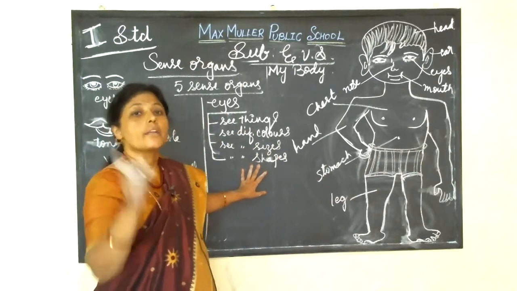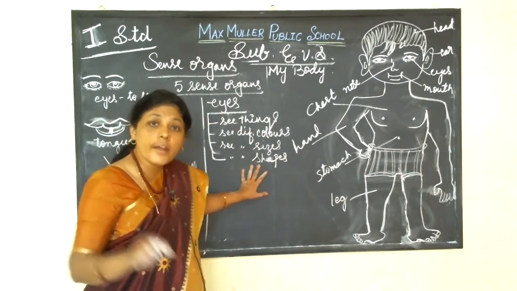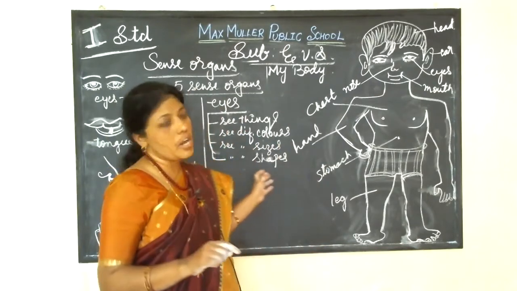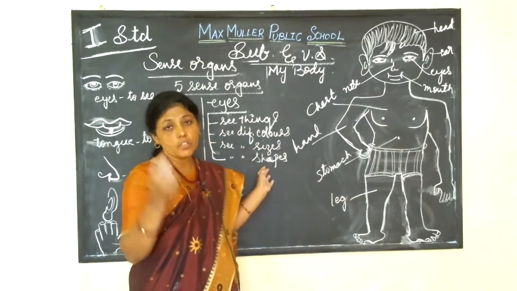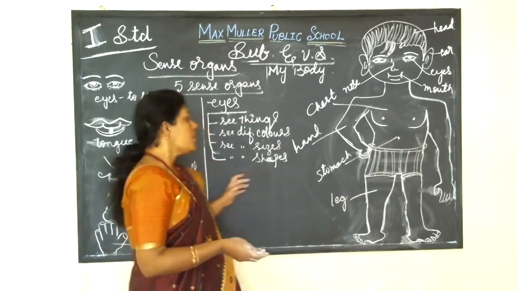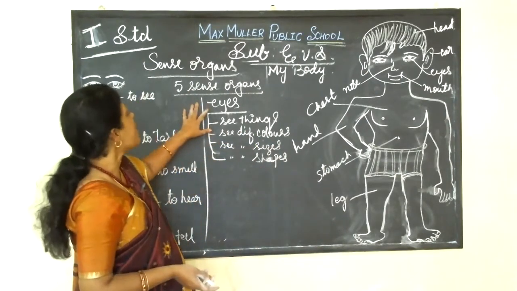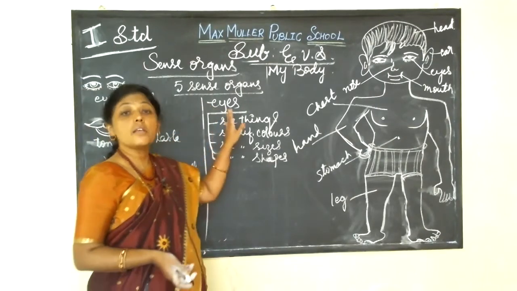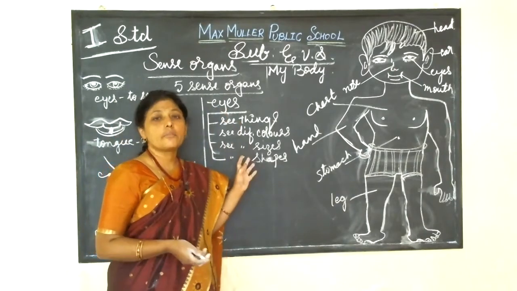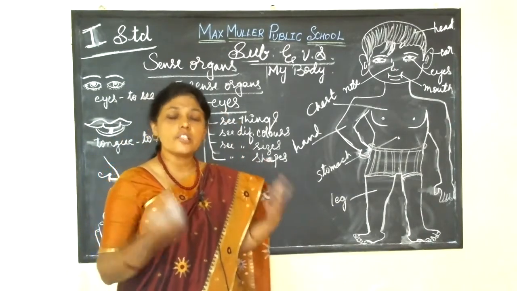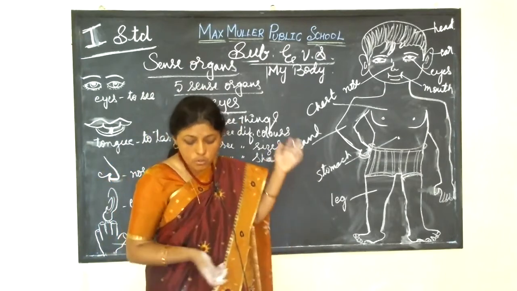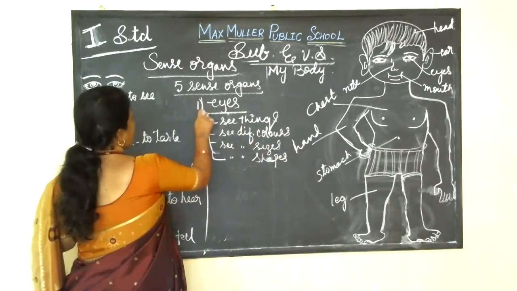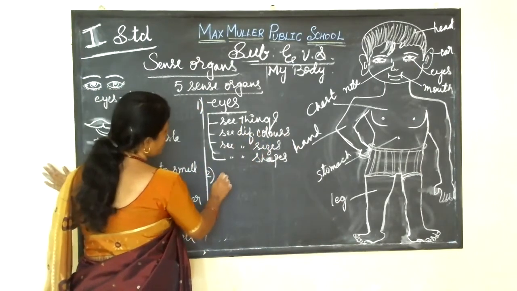This is a square, this is a circle, this is a rectangle, this is a triangle, this is a cone. Different shapes we can identify with our eyes. Isn't it, children? Yes. So eyes help us to see the things: different colors, different sizes, different shapes. This is the first one. Come to the second one, ears.